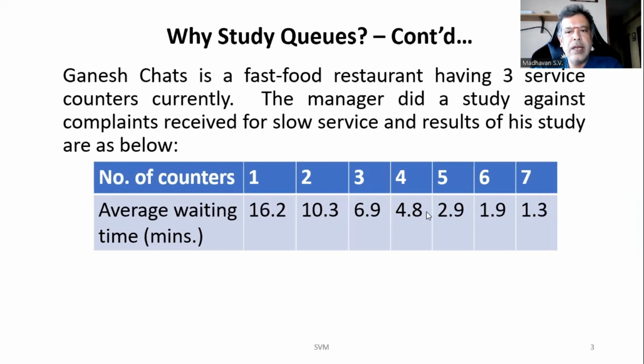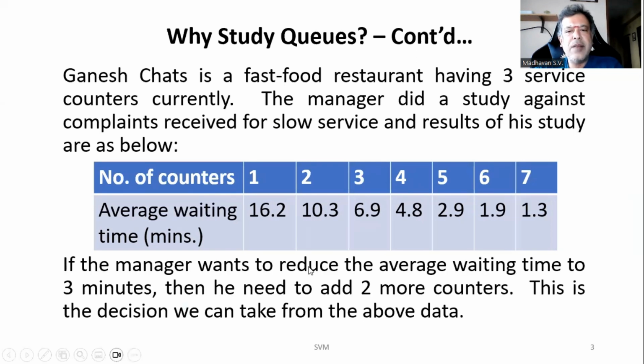So now it is very clear that if he has to achieve, let us say, 3 minutes average waiting time, then currently they have three service counters, and they need to add two more service counters to reduce the average waiting time to 2.9 minutes, which is slightly lesser than 3 minutes. That means if the manager wants to reduce the average waiting time to 3 minutes, then he needs to add two more counters. So that decision can be taken from this particular data. So that is one understanding of why we need to study queues, with this particular example.